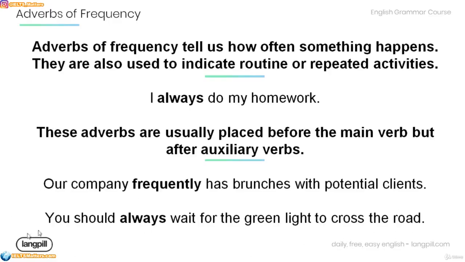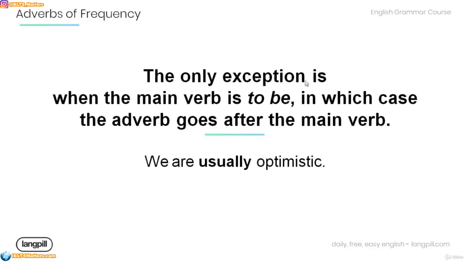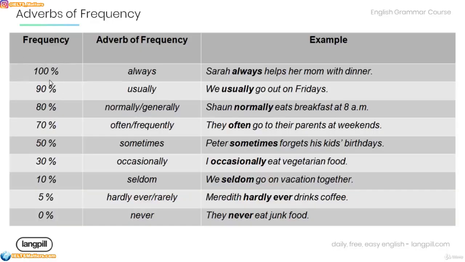But in this sentence, you should always wait for the green light to cross the road. Should is an auxiliary verb, and it comes before the adverb of frequency, always. And the main verb is wait. Now the only exception is when the main verb is to be, in which case the adverb goes after the main verb, as in the example below. We are usually optimistic.